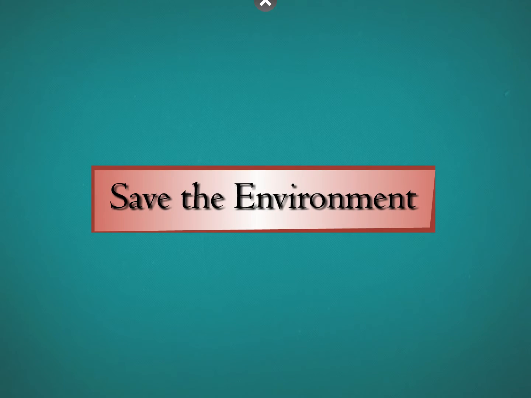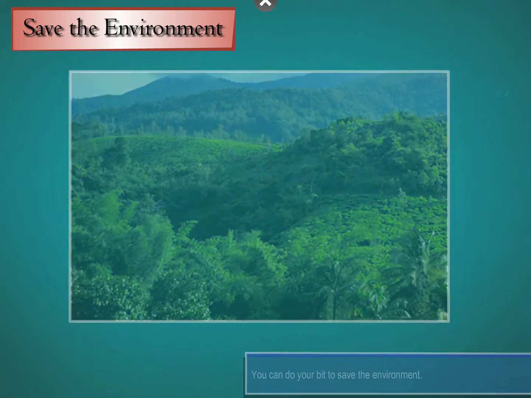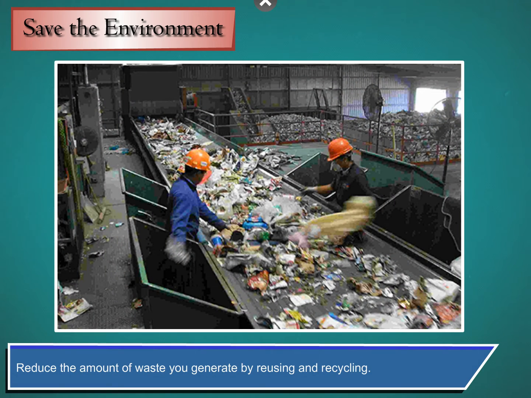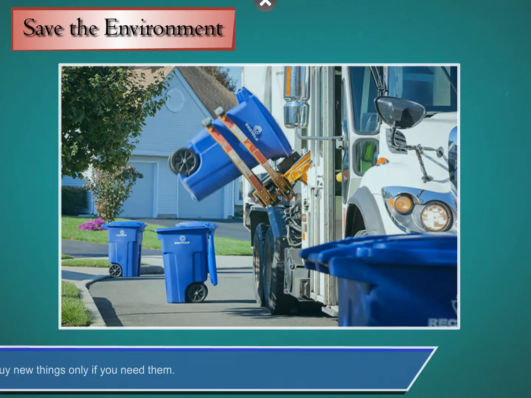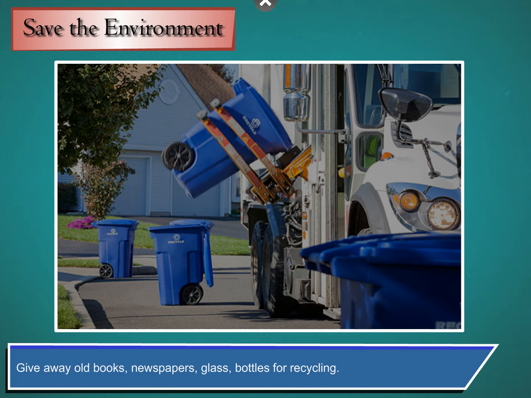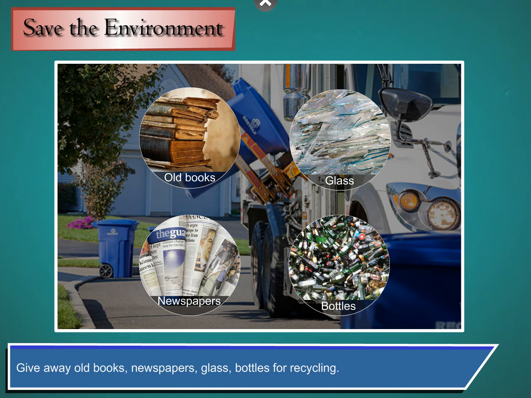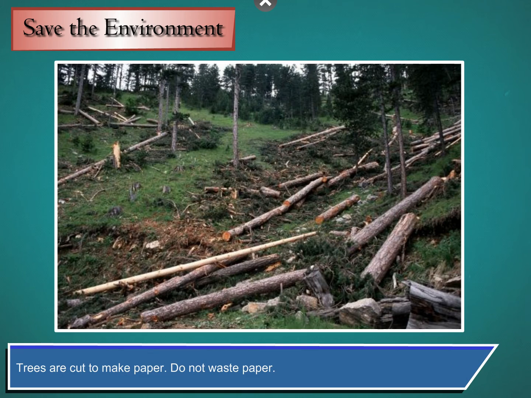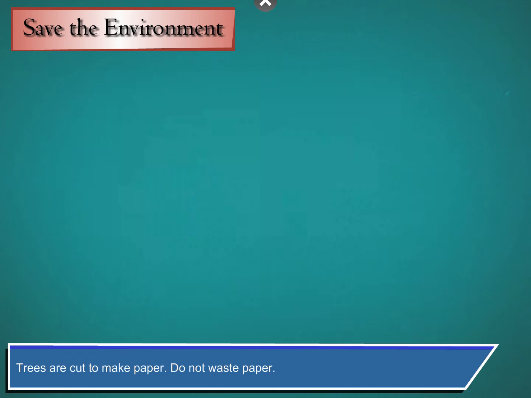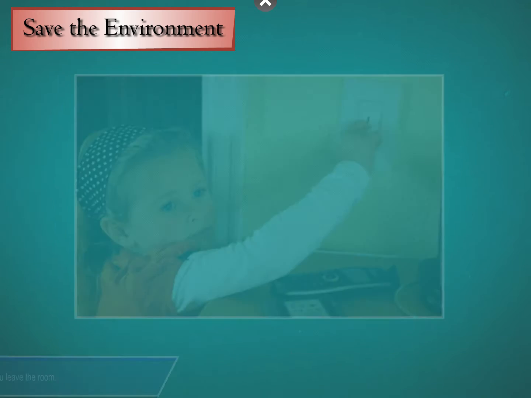Save the environment. You can do your bit to save the environment. Reduce the amount of waste you generate by reusing and recycling. Buy new things only if you need them. Give away old books, newspapers, glass, bottles for recycling. Trees are cut to make paper. Do not waste paper. Use the pages left in the old notebooks for rough work.